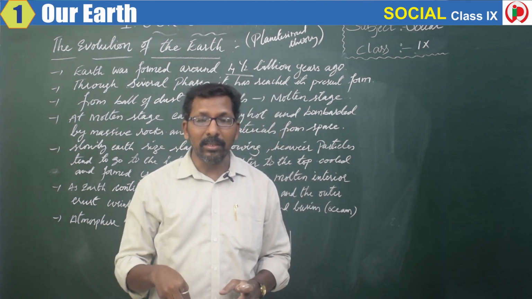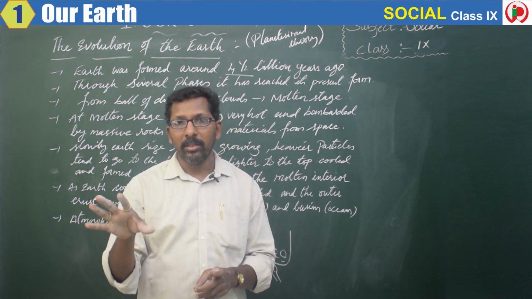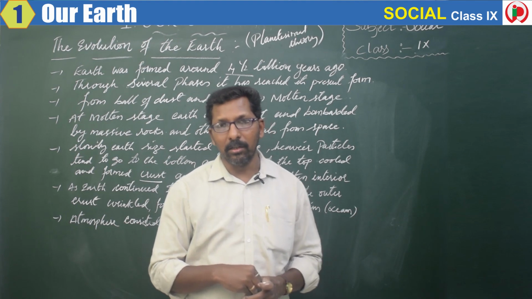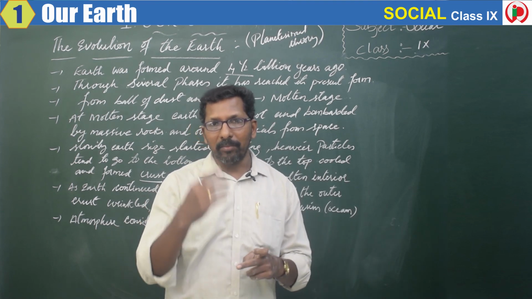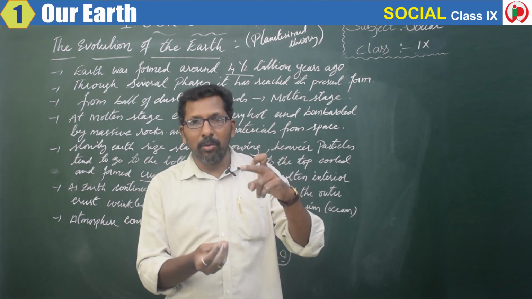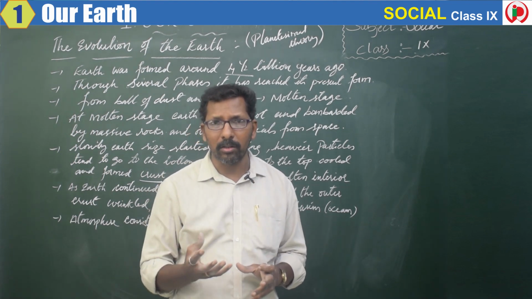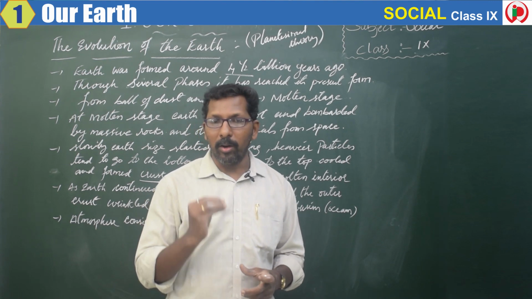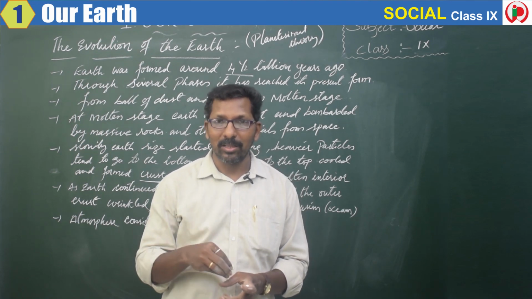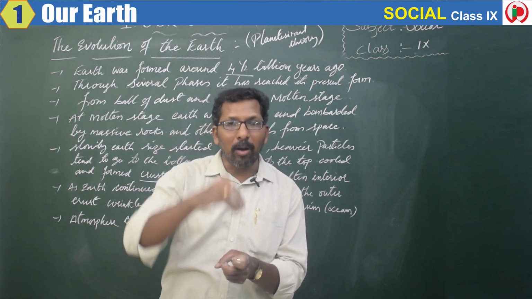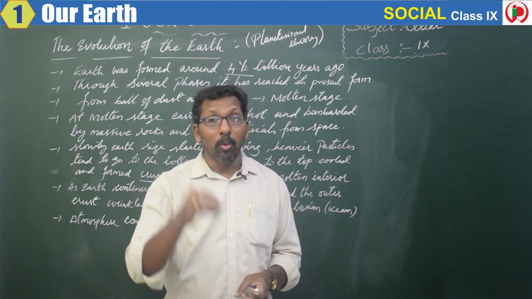Is that heavier material still present as rocks under the surface of the earth? No. They have become molten material. If you go from the top of the crust down some 6 or 7 kilometers, or some hundreds of kilometers, you find molten material, liquid that is very, very hot. Have you heard about lava and magma that come out of volcanoes? Yes. The magma or lava that comes out of the volcano is nothing but the molten material present under the crust.